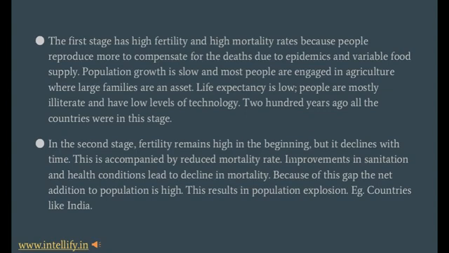Because of this gap, the net addition to population is high and this results in a population explosion. For example, countries like India come under the second stage.